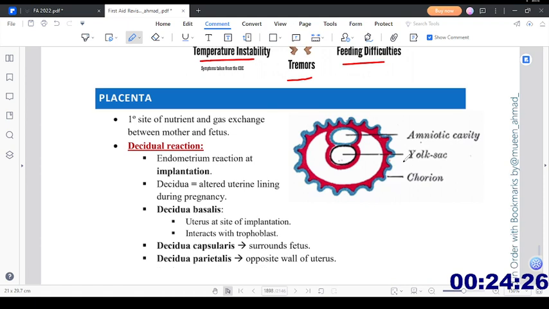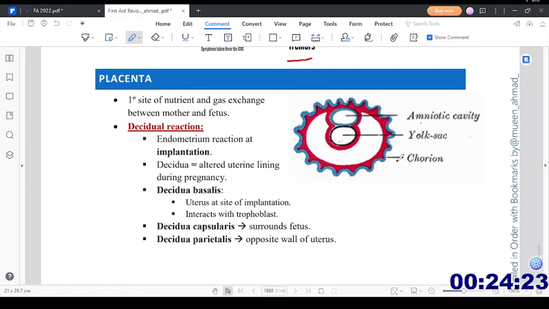Then let's talk about the placenta. It is the primary site of nutrient and gas exchange between the mother and fetus. Decidual reaction: endometrium reaction at implantation. Decidua: altered uterine lining during the pregnancy. What is decidua basalis? Uterus at the site of implantation, it interacts with the trophoblast.